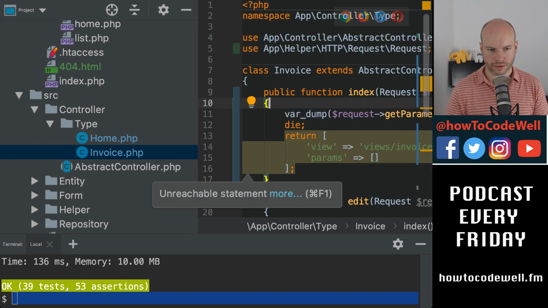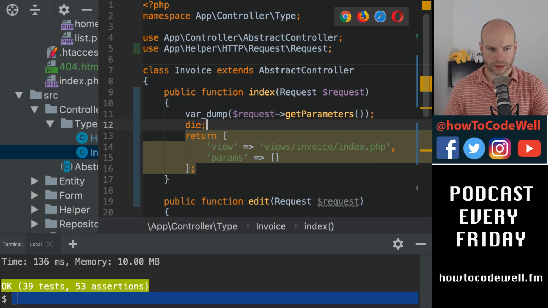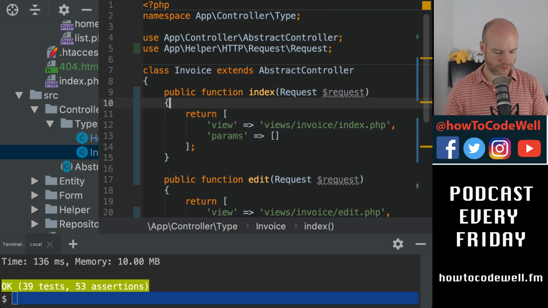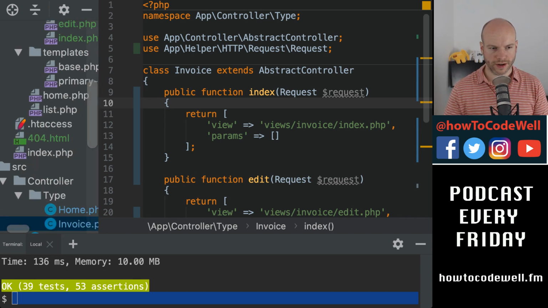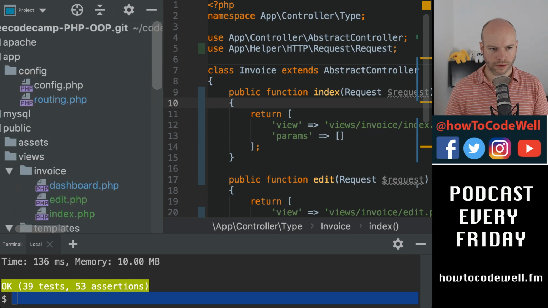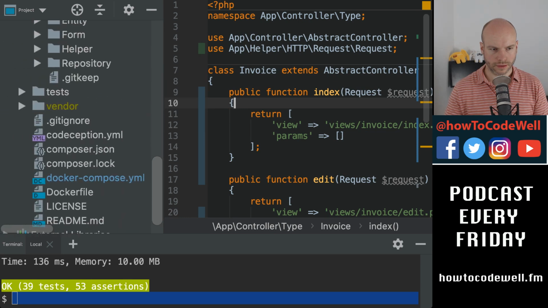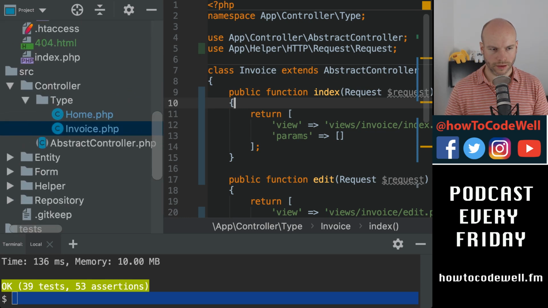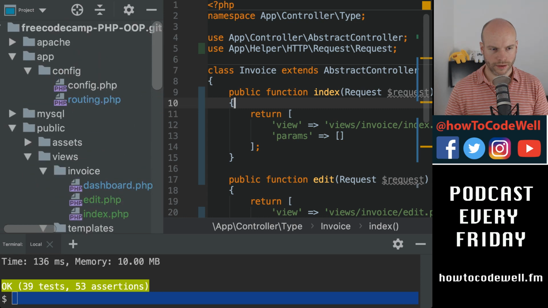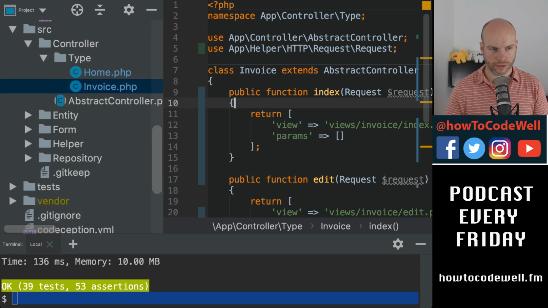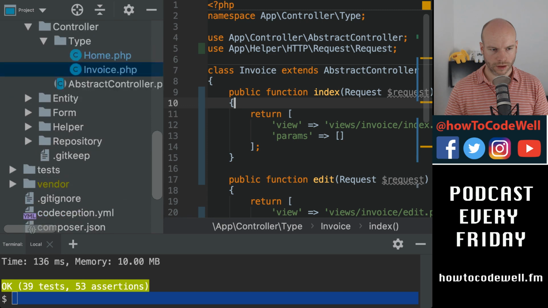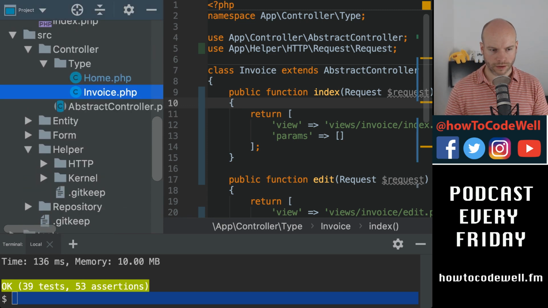There we go. Have a look. Why is that failing? Routing 404, don't need that. Helper kernel.